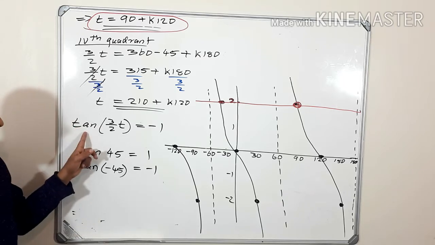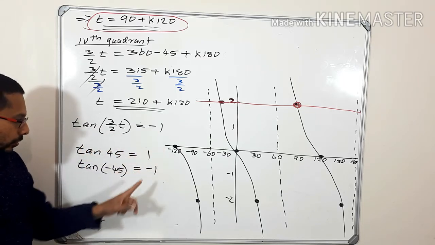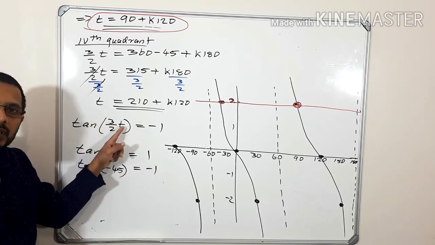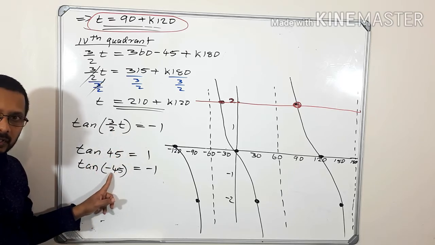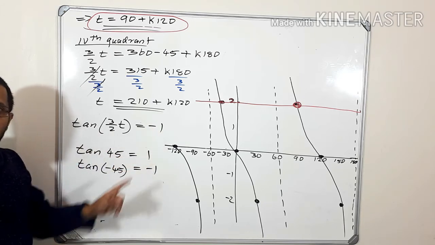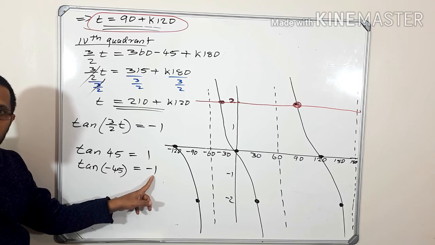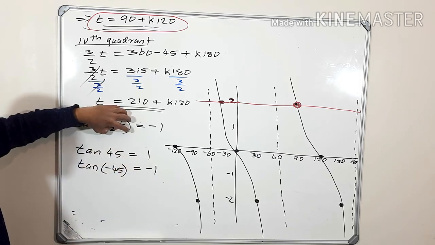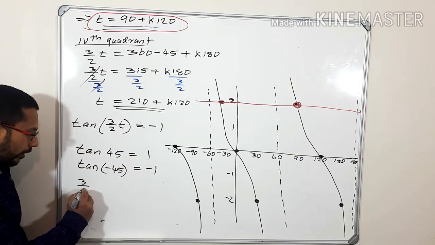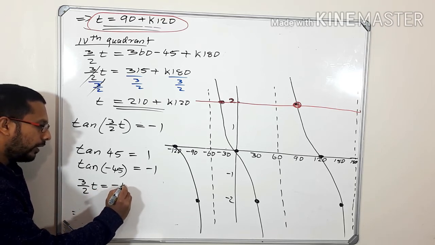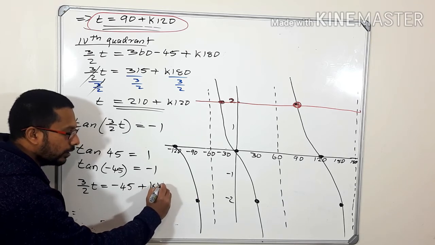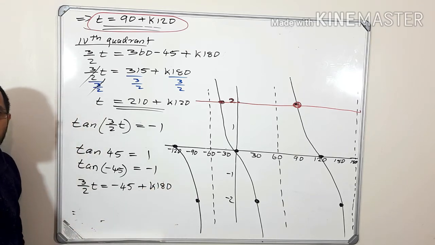So look at this one. Tan of an angle is minus 1. So here we know that tan minus 45 is minus 1. So what is this 3 over 2 t? That is this minus 45. Do you understand? Tan of an angle is equal to minus 1. We know that tan of minus 45 is minus 1. So it means that this 3 over 2 t is the same as minus 45. So I'm going to write 3 over 2 t is equal to minus 45. Since it is a general solution, plus k 180.